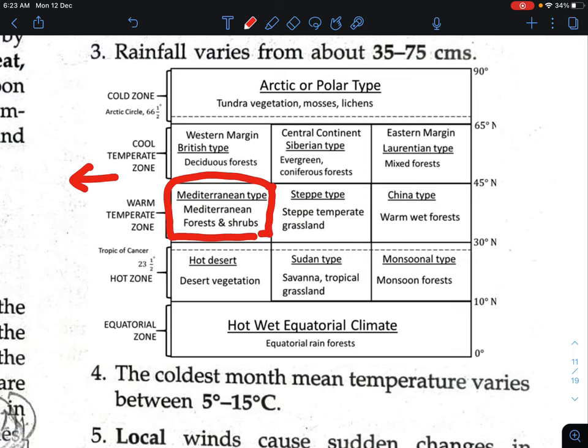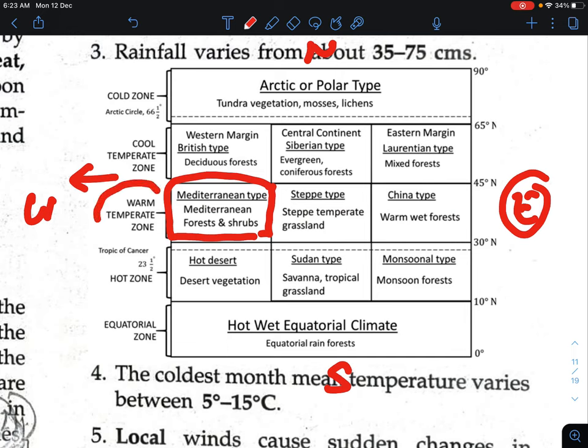In this diagram, we see north, south, west and east, and it lies in the western part. You have to remember that this Mediterranean type of climate comes under the warm temperate zone.